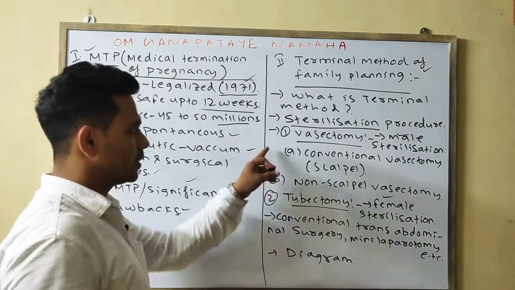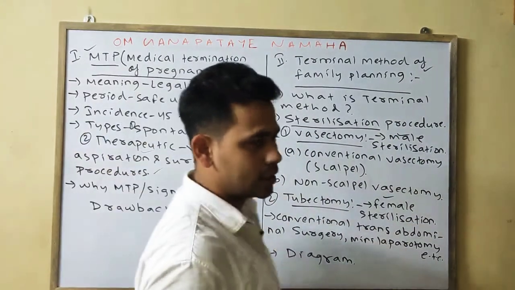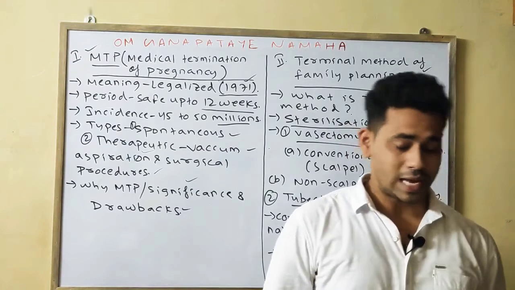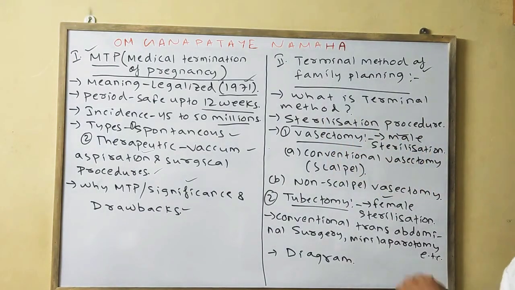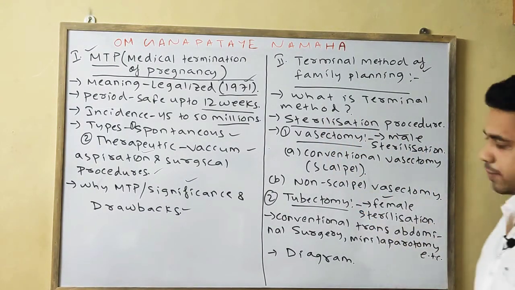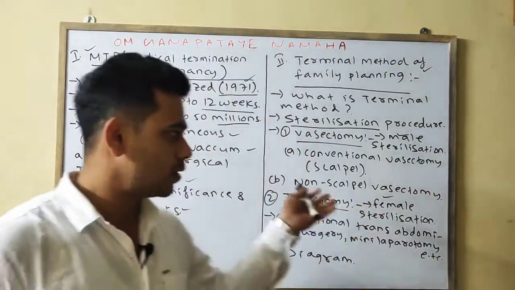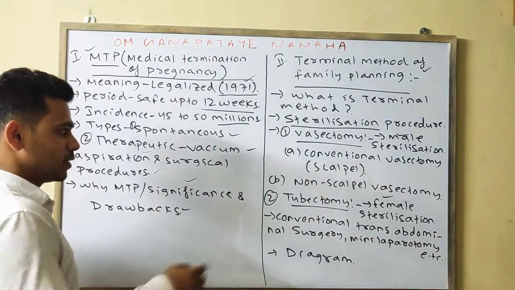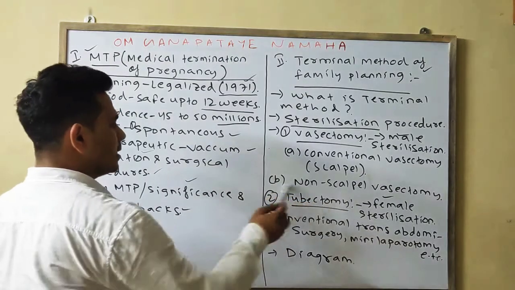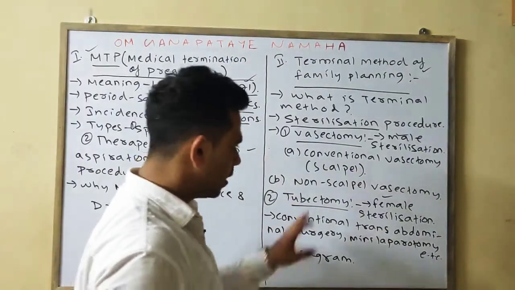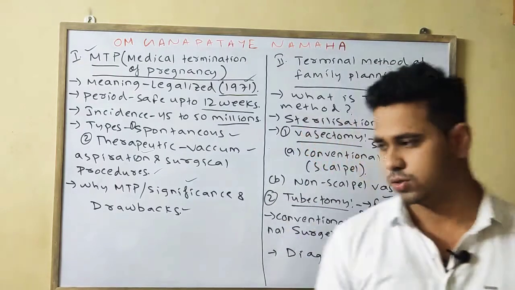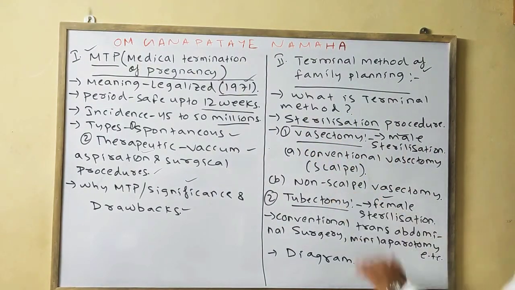Vasectomy consists of two types of surgical method: one is the scalpel or conventional method, and the other is non-scalpel vasectomy. In the scalpel method a scalpel is used, and in the non-scalpel method, other medical equipment is used.